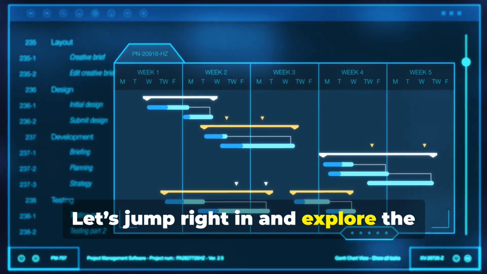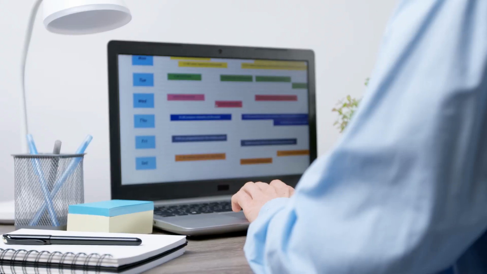Let's jump right in and explore the next set of key project management terms.